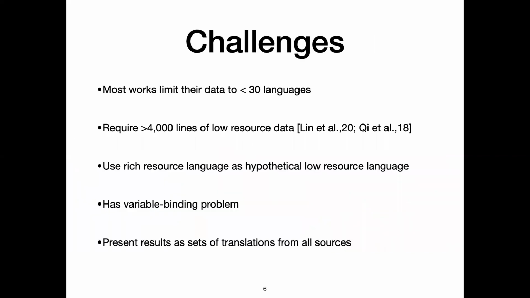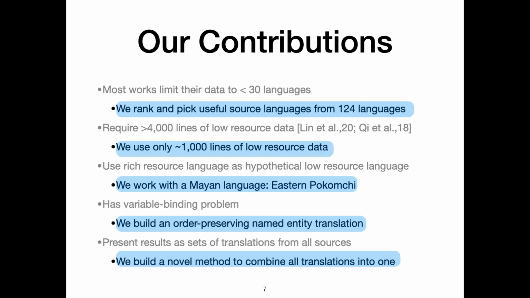We have quite a few challenges. Most of the multilingual works limit their data based on available data or the researcher's intuitive discretion, and are limited to less than 30 languages. Most works require more than 4,000 lines of low resource data, and many works use rich resource languages as hypothetical low resource languages. There is also an inherent variable binding problem with any neural architecture, where Zhong calls Mary is different from Mary calls Zhong. And most works present final translation results as sets of translations from all source languages. We address these challenges one by one.